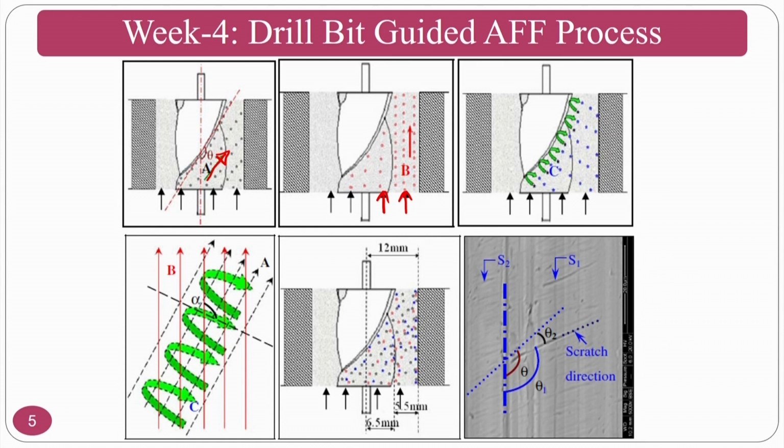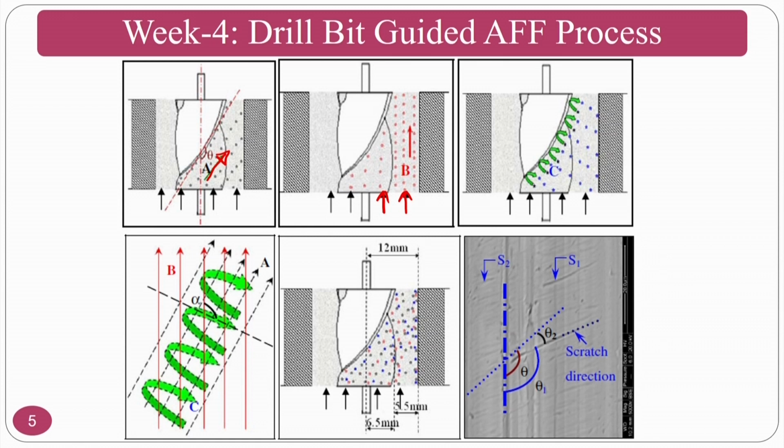Okay, so that means it is not only going to enhance the active abrasive particles, but also increase the reshuffling of the abrasive particles, which enhances the finishing rate. And this particular process also can generate certain texture.